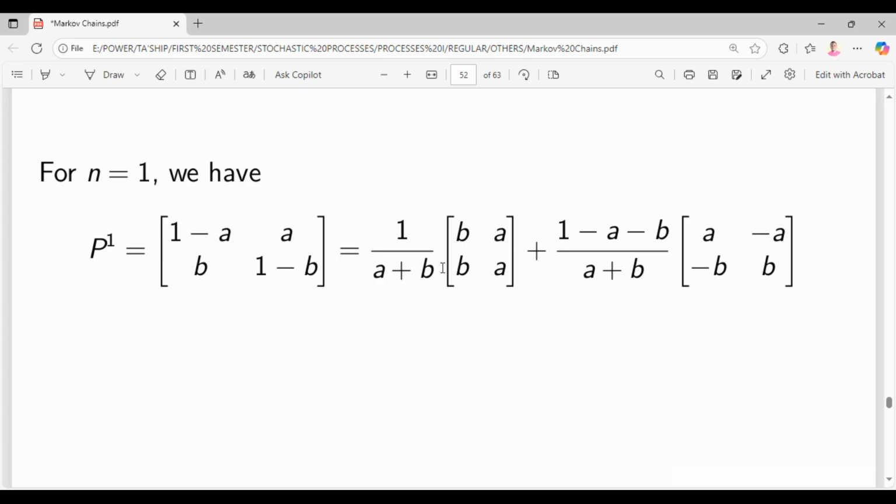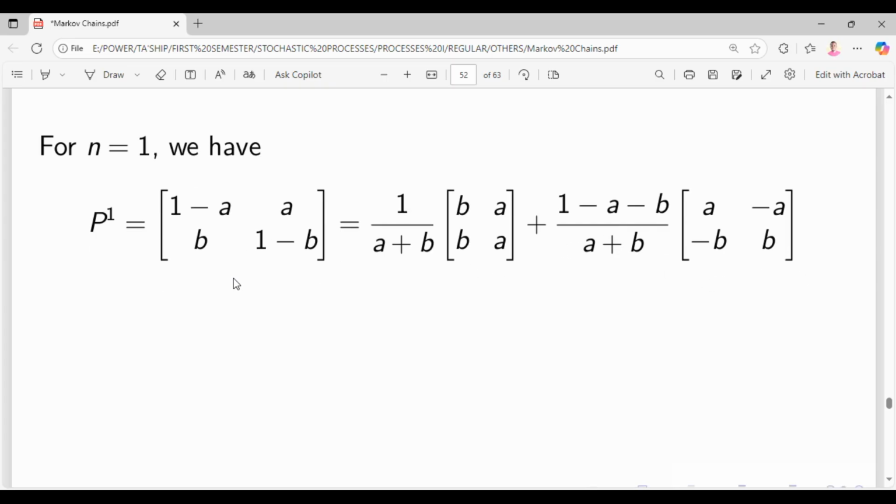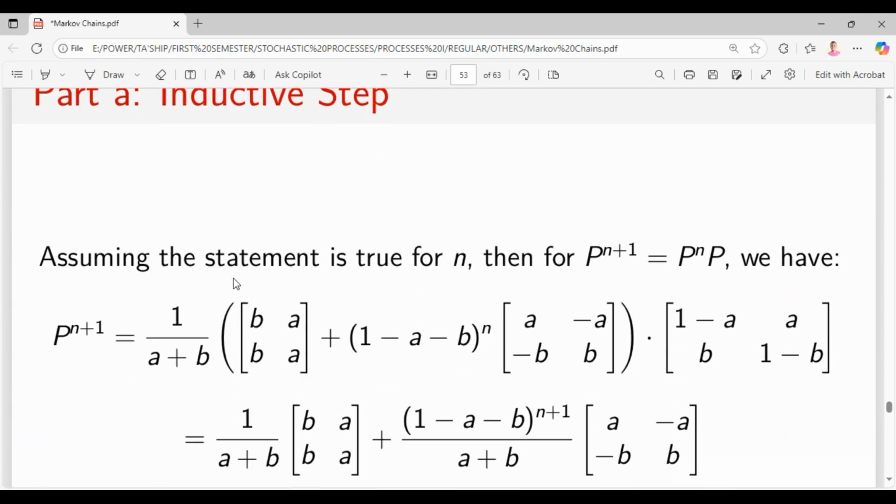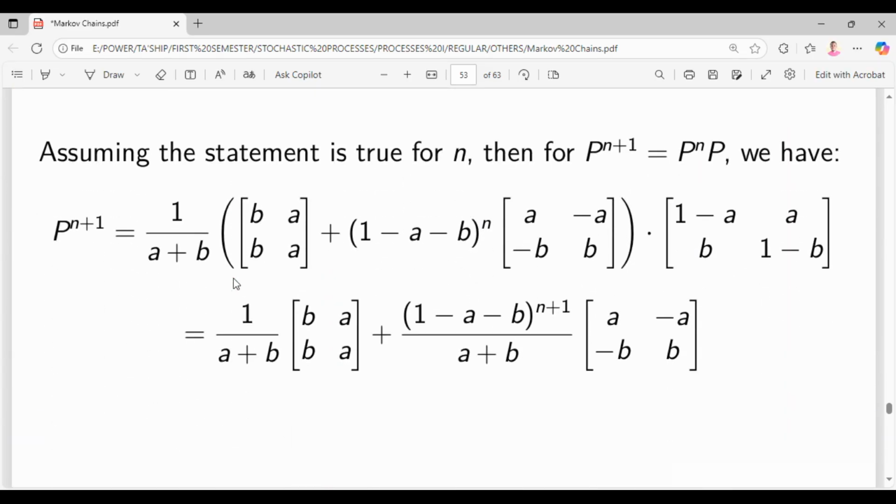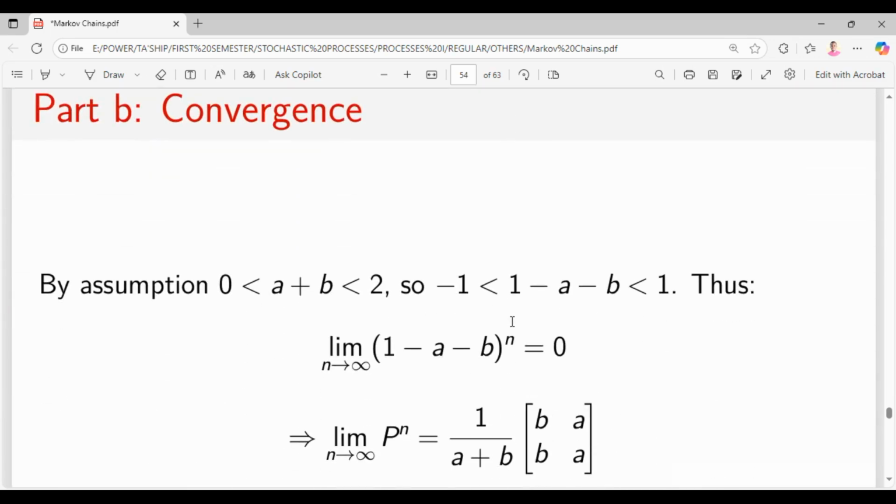If you multiply everything by this, you should be fine. We just break it down to make things very simple. If you simplify it, you end up getting the same thing as here. So by induction, this is the first proof. As you do this, it is just algebra, so you can look through and simplify it for yourself.